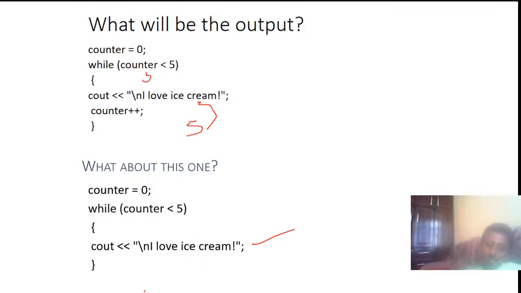There is an error because counter should be incremented or some condition set to terminate this while loop, because if it is always 0, the execution runs for unlimited time, a non-terminated loop. So counter should be incremented here. Yes, counter plus plus is necessary here, otherwise the execution is an unterminated loop.